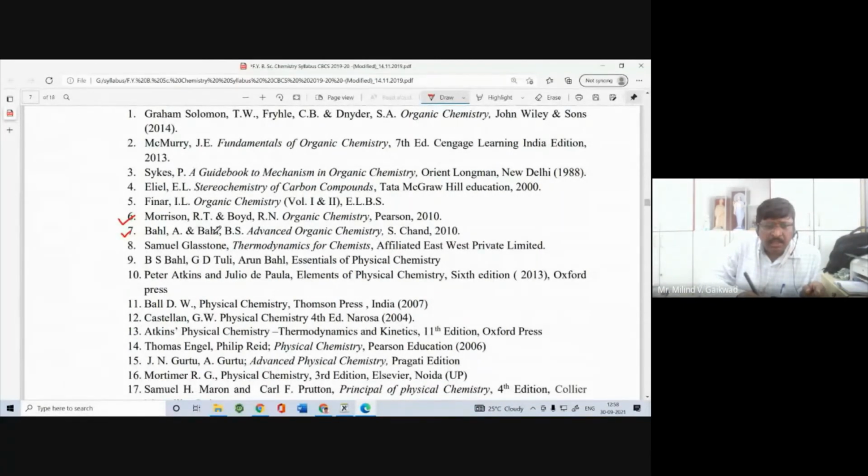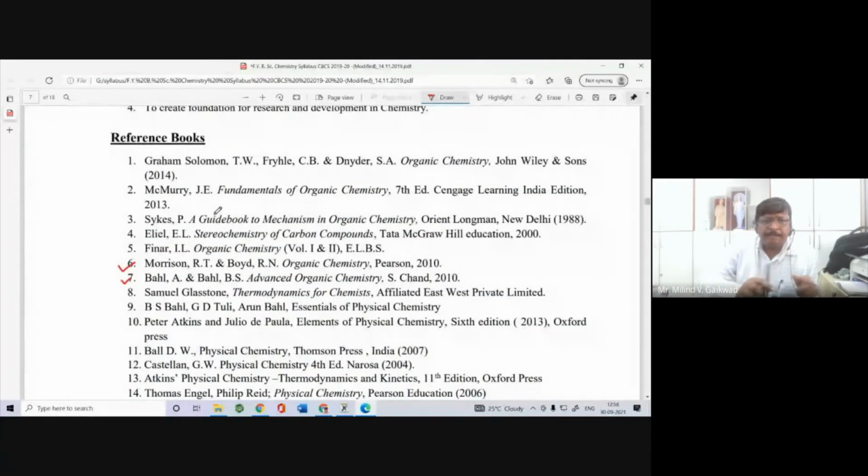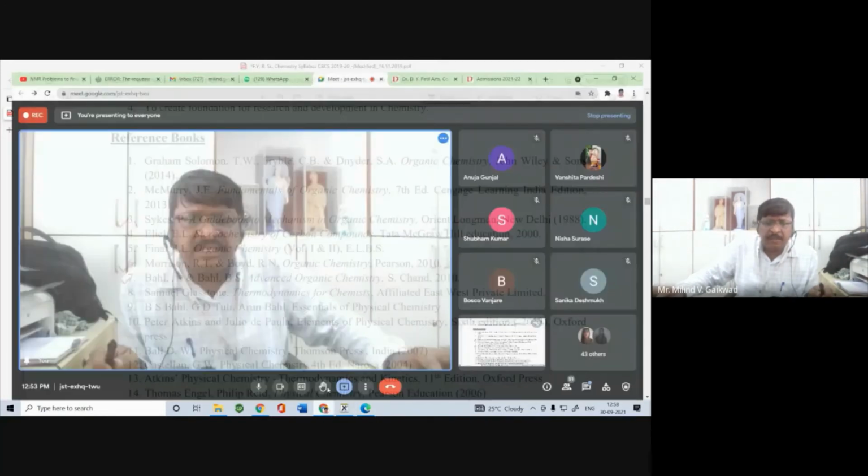Then you can also go for the Guidebook to Mechanism, right? One should read every book. All books are very important. Try to read the maximum number of books, but at the same time you can also purchase the Manali and Nirali publication books. Okay, so this is about the syllabus.